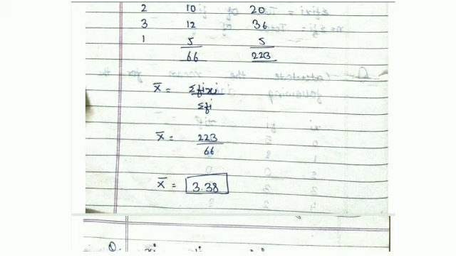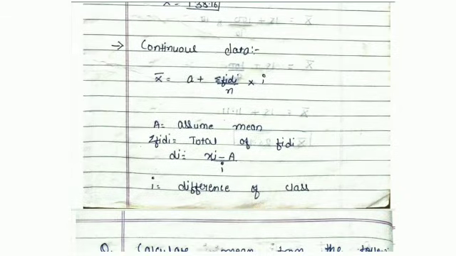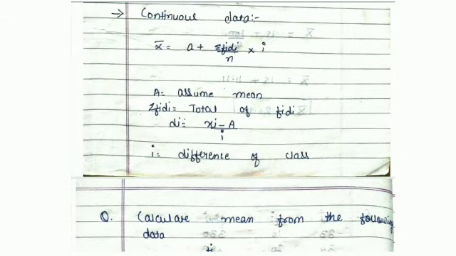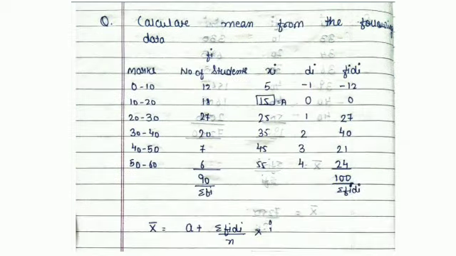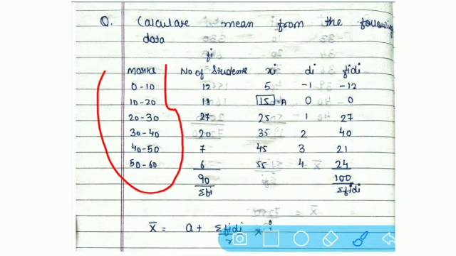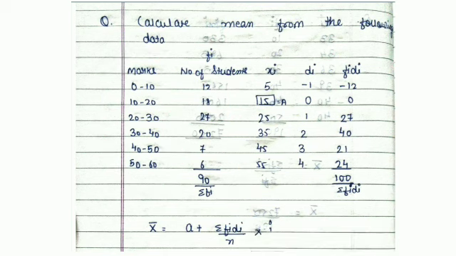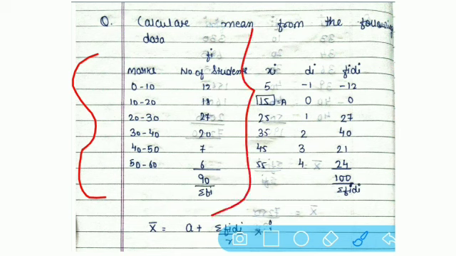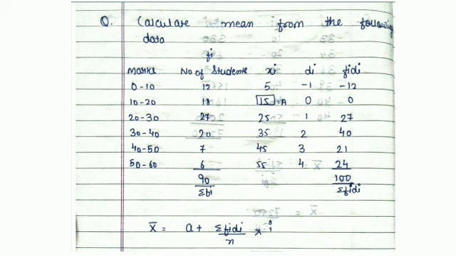Now point number 3, that is our method number 3, is continuous data. Now what is continuous data? Where different kinds of classes are given to us. These are known as our classes. Classes, that means certain ranges are given, that is from this number to this number. So in our continuous data, certain classes are given with the frequency number. So this is our question. This is the classes as well as the frequency. ये टाइप से क्वेश्चन दिया रहेगा. In continuous data, when certain ranges and certain classes are given, it becomes our continuous data.